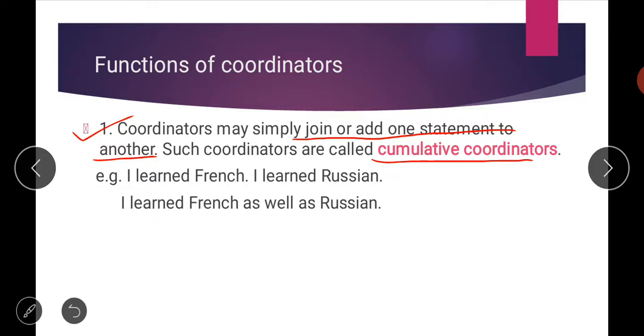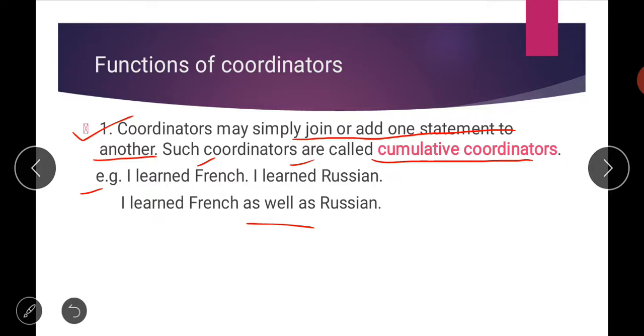So they have given one example here. There are two sentences: I learned French, I learned Russian. To join these two sentences, you can use the words like as well as. I learned French as well as Russian. Now students, there can be one more conjunction that can also be used here.